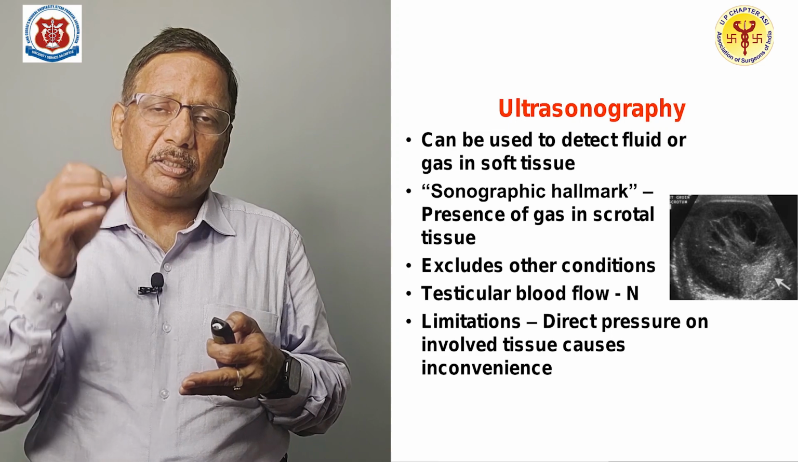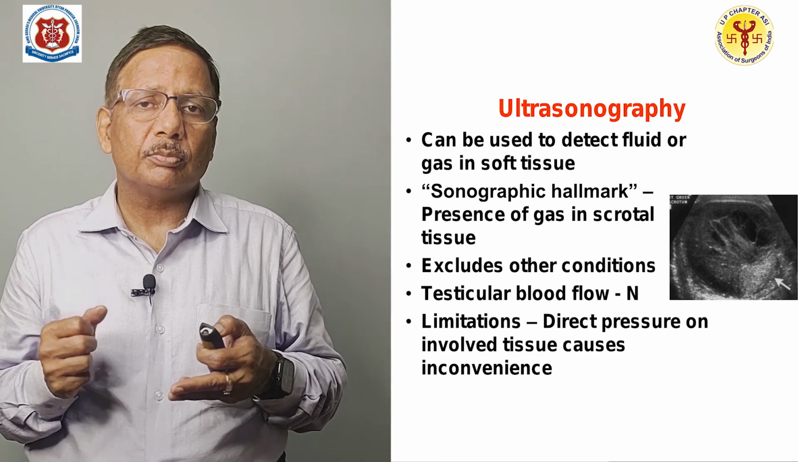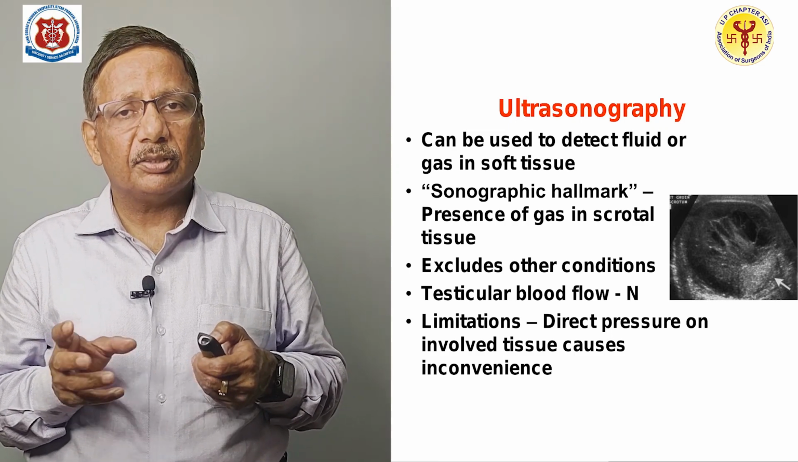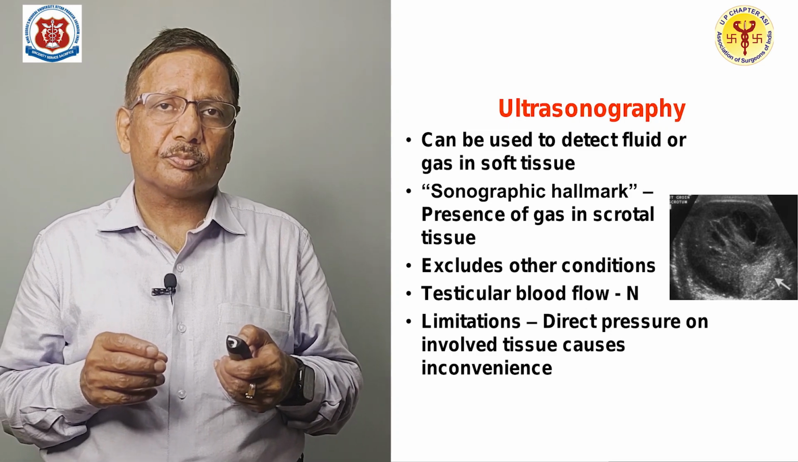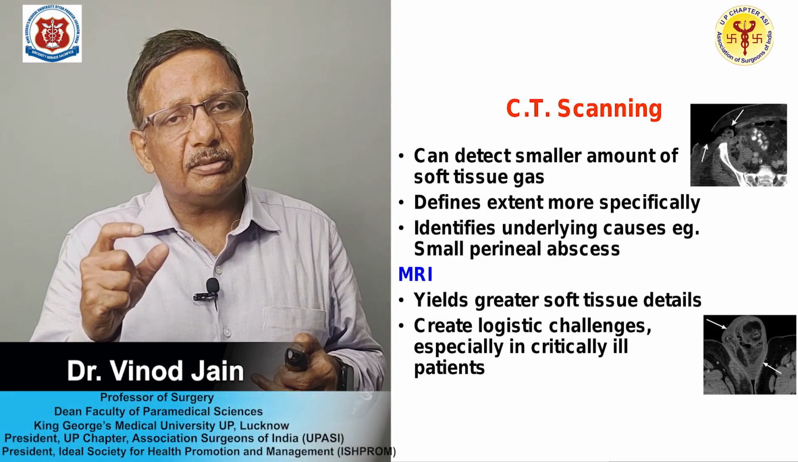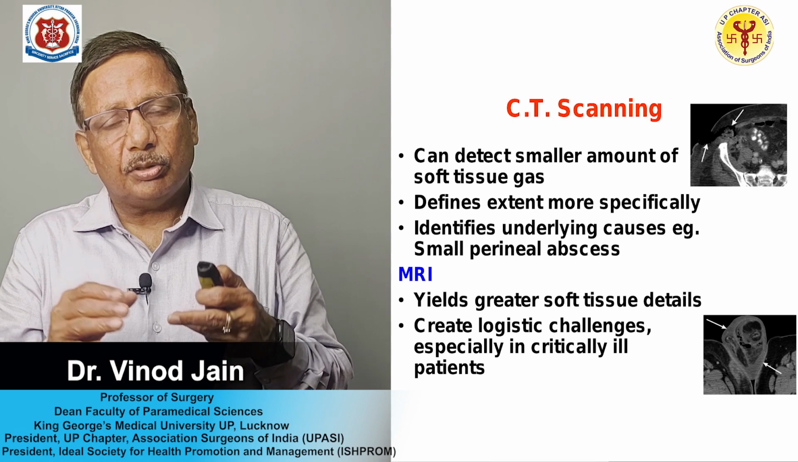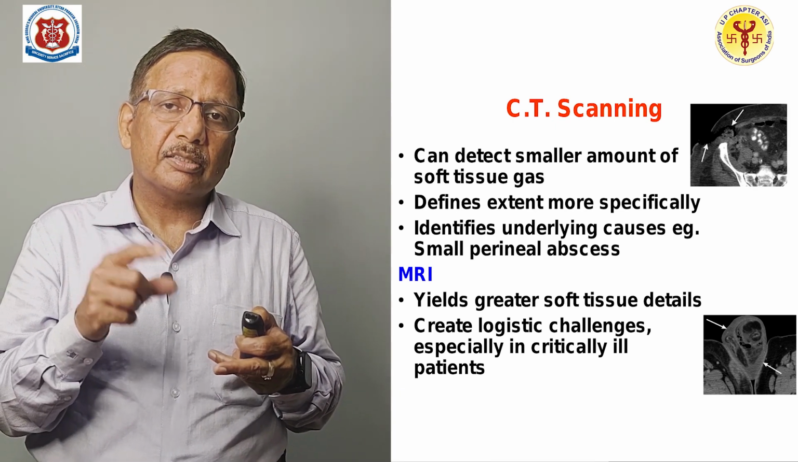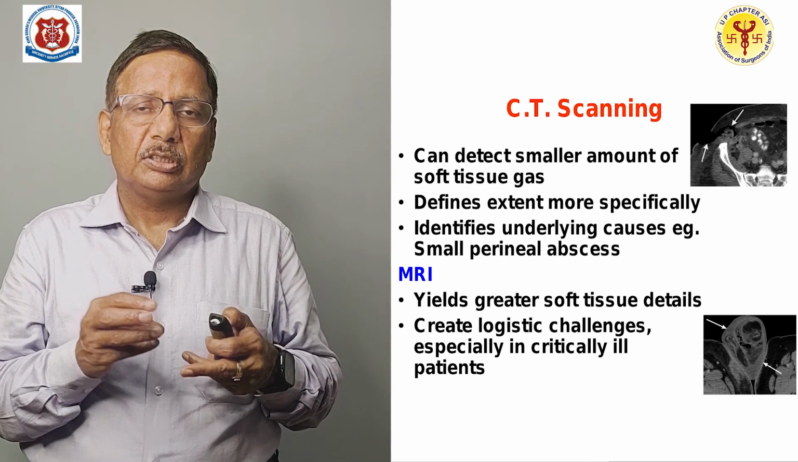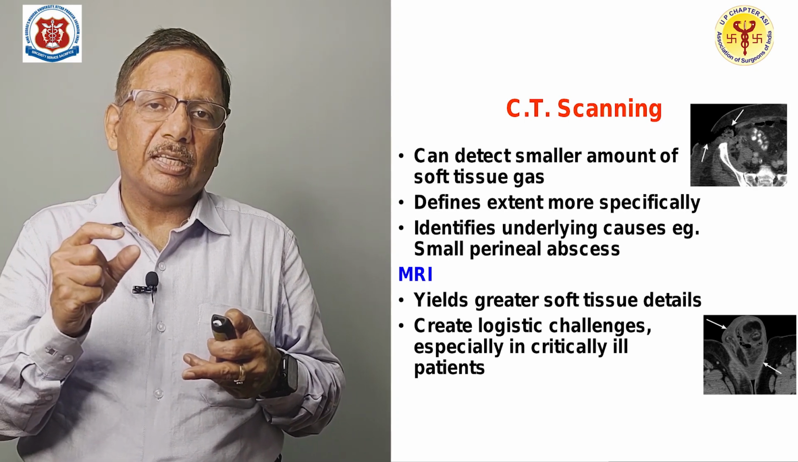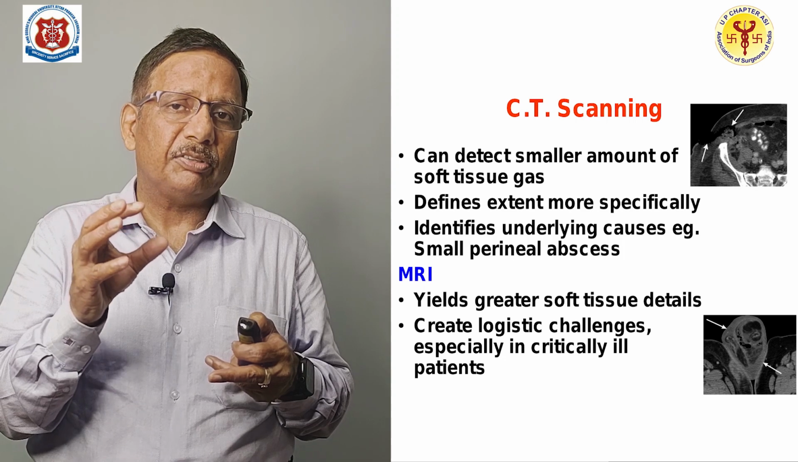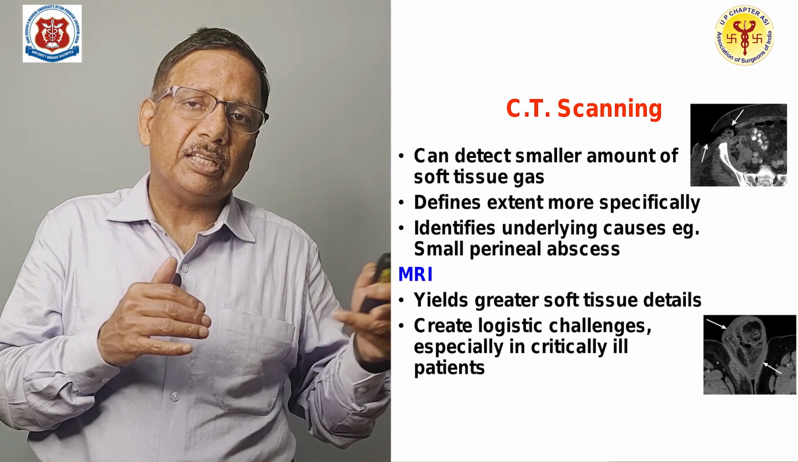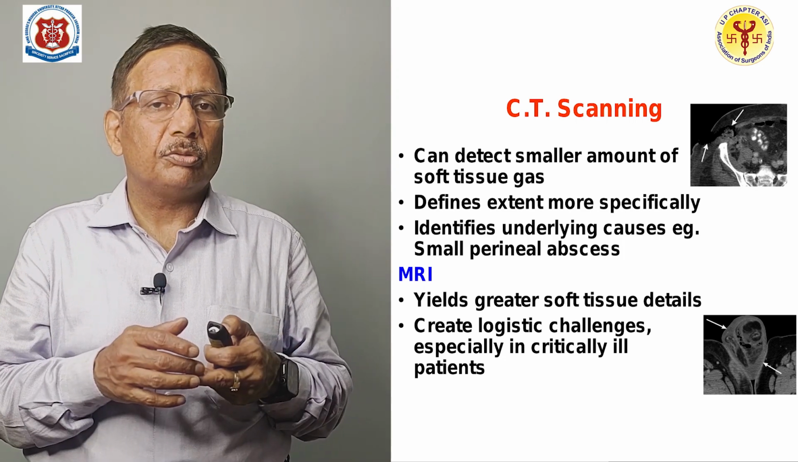But the problem is when you are touching the scrotum with the probe, the patient may feel pain. So, that is a limitation of ultrasound. Then in certain patients where you are suspecting, but a minimal amount of gas is there, you can detect it by CT scan. CT scan is not done in all the cases, but wherever you are suspecting and you want to know the extent, you can know the extent through CT scan.